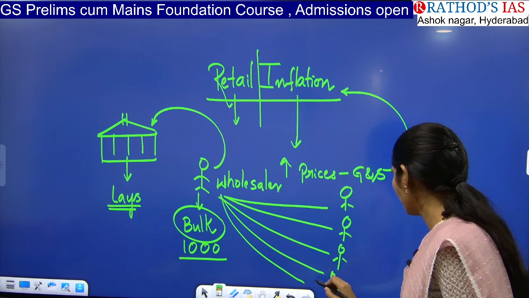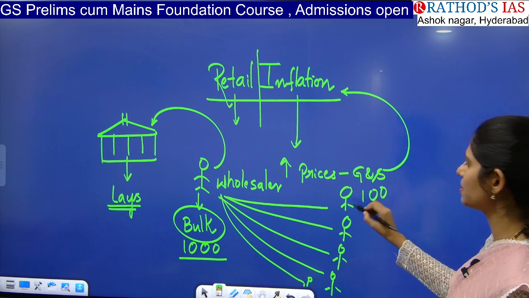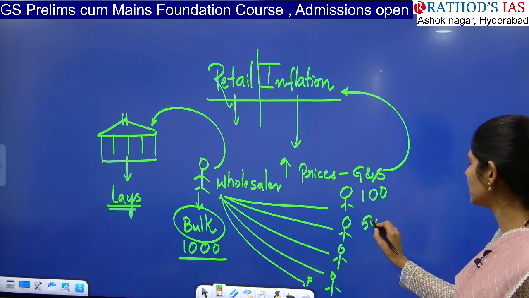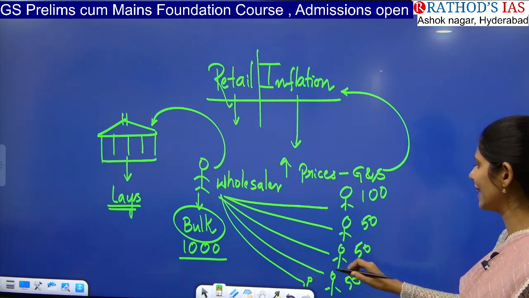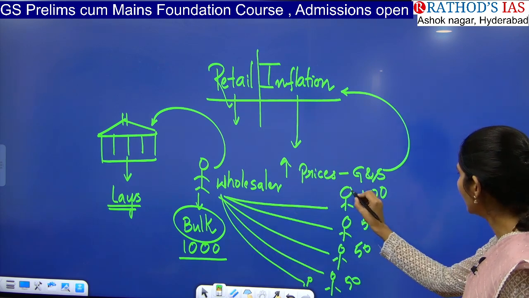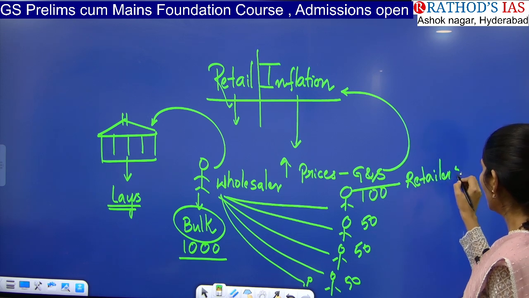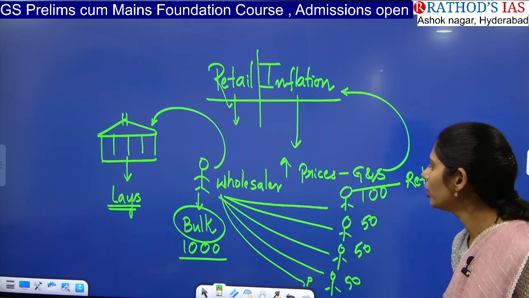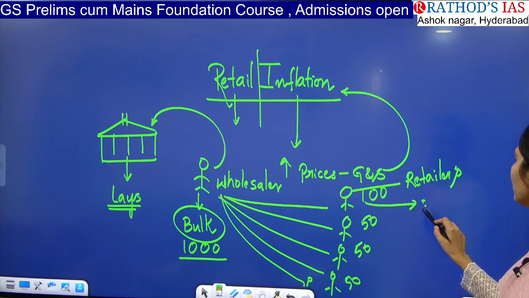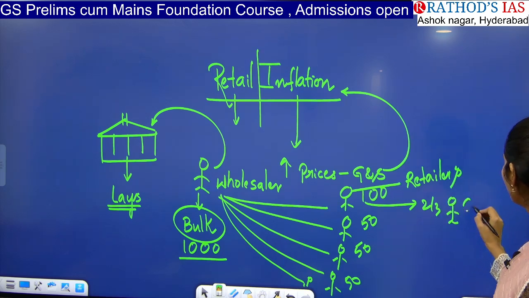These people are called retailers. For example, he will give 100 chips packets to this person, or 50 packets to another, based on the quantity they buy from the wholesaler. And for example, I go to this person and buy 2 or 3 chips packets, so I am the consumer.